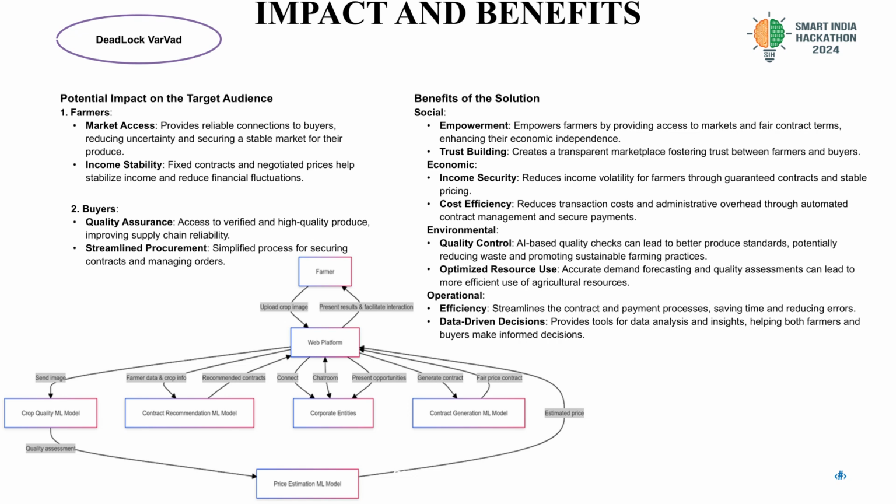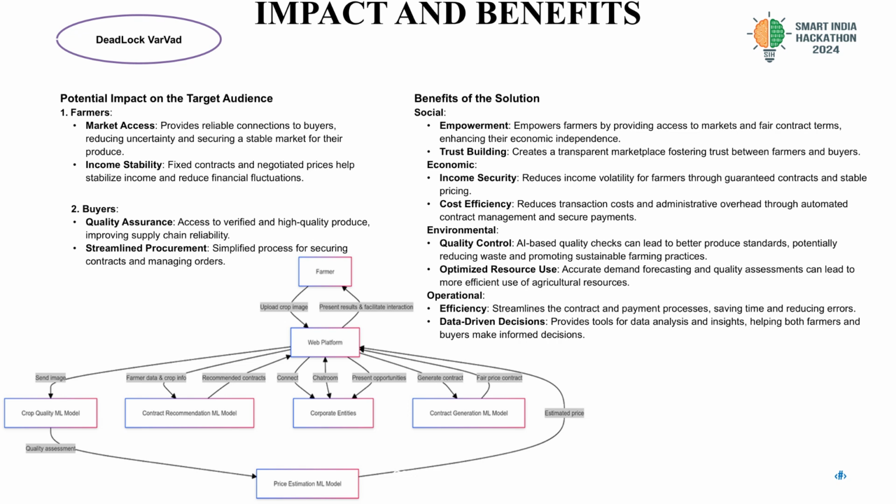Bias, quality assurance. Through our AI model, we are going to make sure that the buyer is able to assess the quality of the particular crop, and that they have access to verified and high quality produce, as well as improve the supply chain reliability. We are going to facilitate the whole supply chain and make sure that the deliveries are going to be on time as well as efficient. Streamline procurement. The process is going to be simplified for securing contracts as well as managing orders.